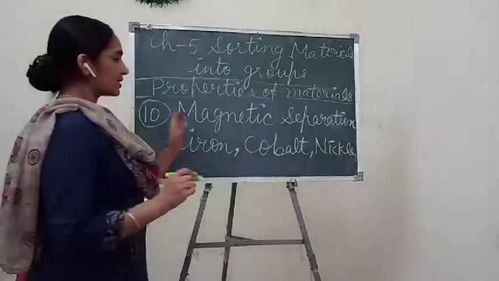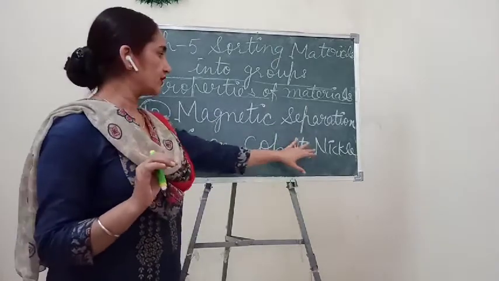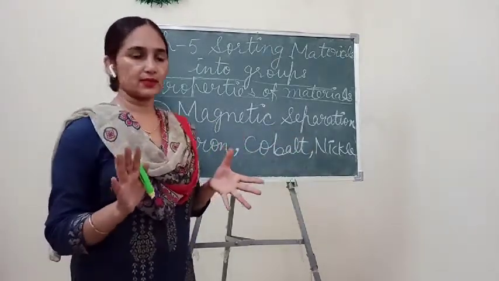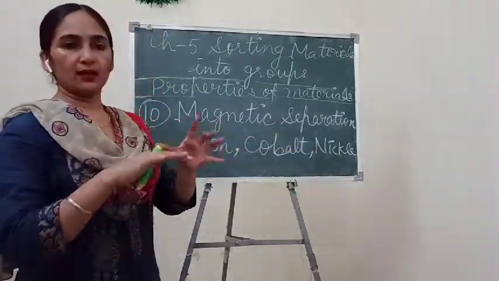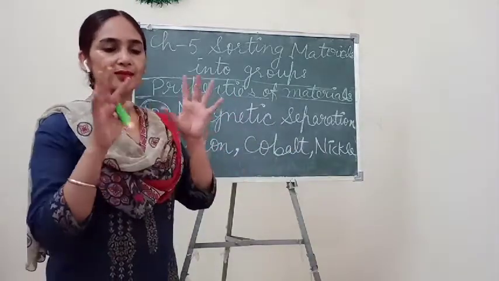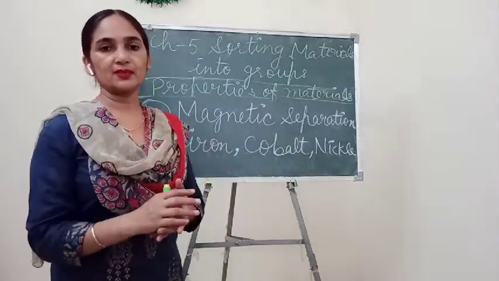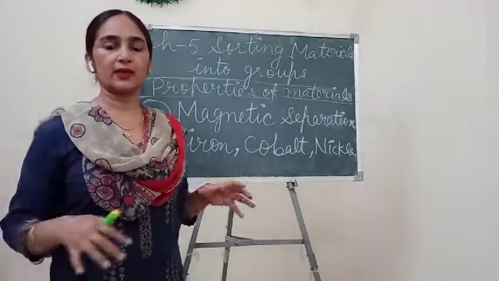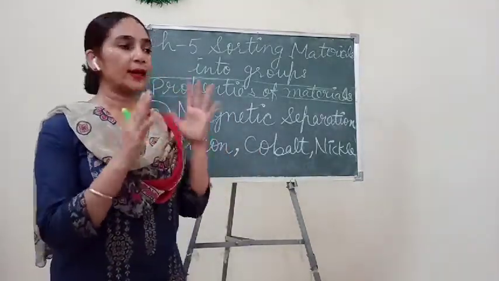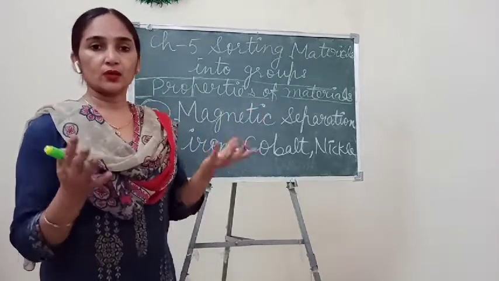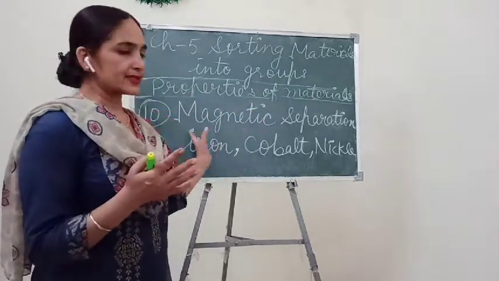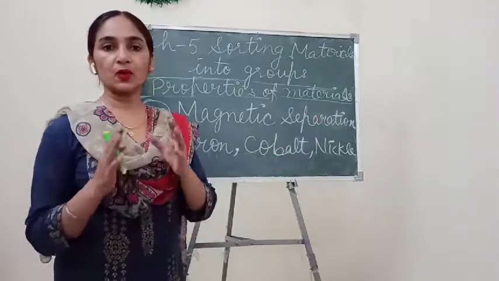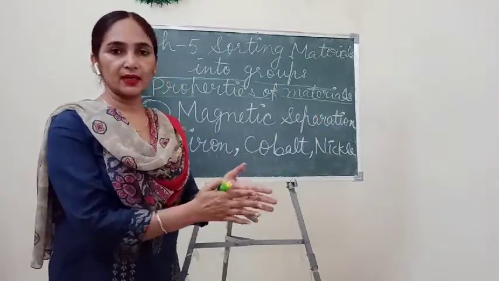Okay, these are the three categories of material which are called magnetic materials. If many metals are kept at one place and somebody tells you to separate these metals on the basis of magnetic separation, then what will you do? You will separate out these three metals because these are magnetic materials.